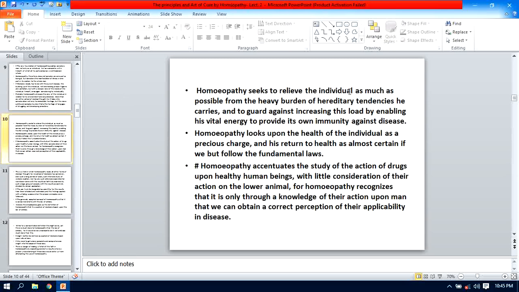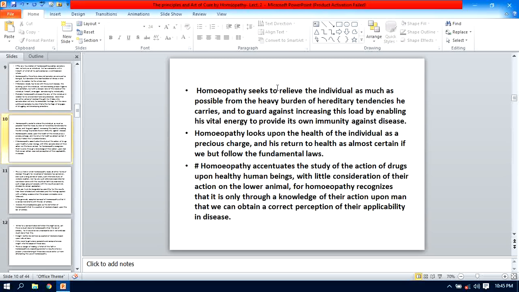Homeopathy seeks to relieve the individual as much as possible from the heavy burden of hereditary tendencies he carries, and to guard against increasing this load by enabling his vital energy to provide its own immunity against disease. Yes, these hereditary tendencies we received from previous races, or you can say from his parents or ancestors. This miasmatic pattern is also very important, and the conditions and circumstances responsible for the development of the disease, you have to consider all these while treating the patient.